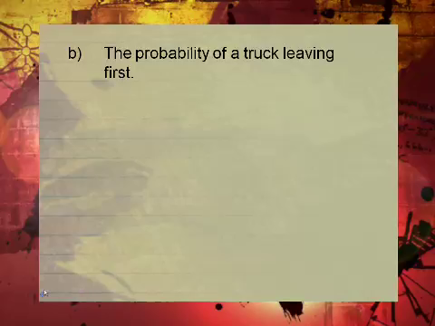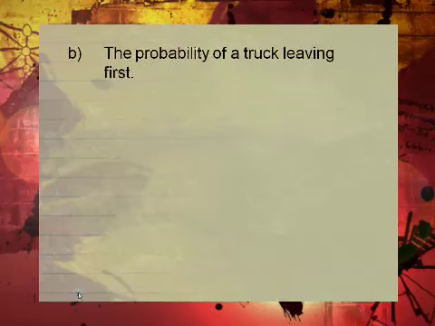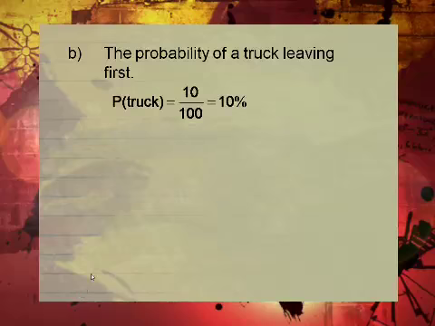Now, remember guys, if I go back here, we said the remainder are trucks. Okay, 30 for minibus, 60 for cars is 90. So the remainder is 10. It means the number 10 is for the trucks to make 100. So the probability of a truck leaving first is still 10 out of 100, because the number of trucks is 10, which is 10%.